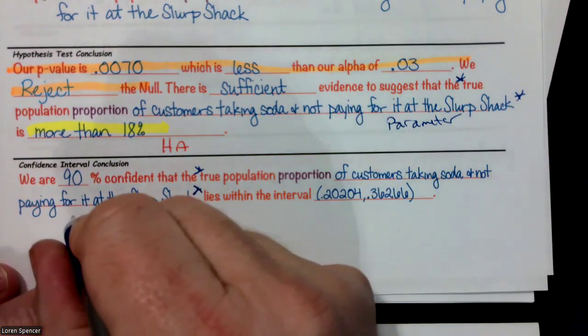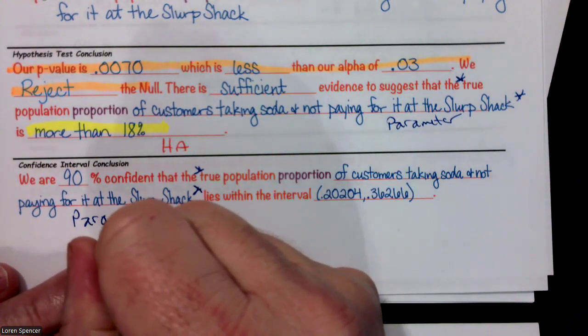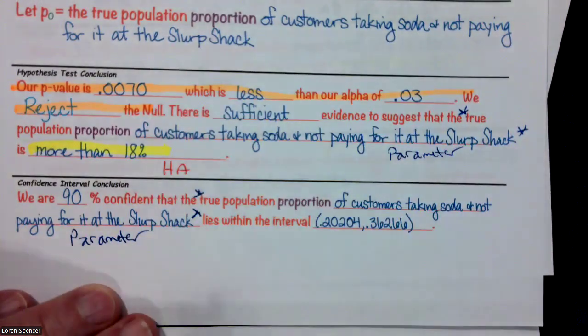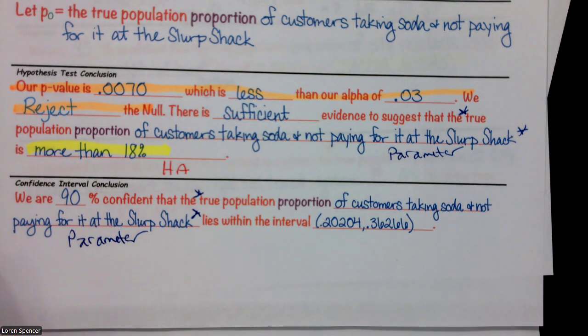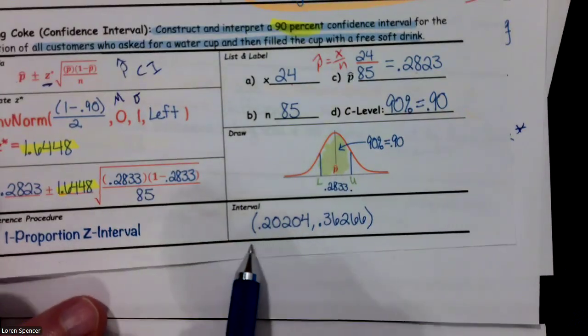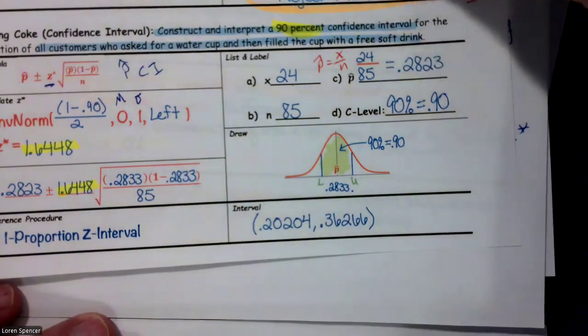of our parameter right there, which we wrote up here. Remember, that parameter is going to keep showing up, so make sure you do it well. And then the interval, we actually calculated that interval as part of the problem, and there it is. We calculated that as part of the warm-up.